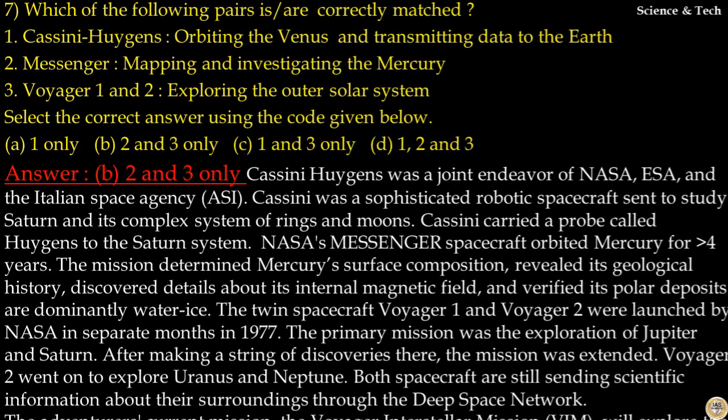The twin spacecraft Voyager 1 and Voyager 2 were launched by NASA in separate months in 1977. The primary mission was the exploration of Jupiter and Saturn. After making a string of discoveries there, the mission was extended. Voyager 2 went on to explore Uranus and Neptune. Both spacecraft are still sending scientific information about their surroundings through the Deep Space Network. The current mission, the Voyager Interstellar Mission, will explore the outermost edge of the Sun's domain and beyond. Hence, pair 3 is correctly matched. So your answer to this question is option B.